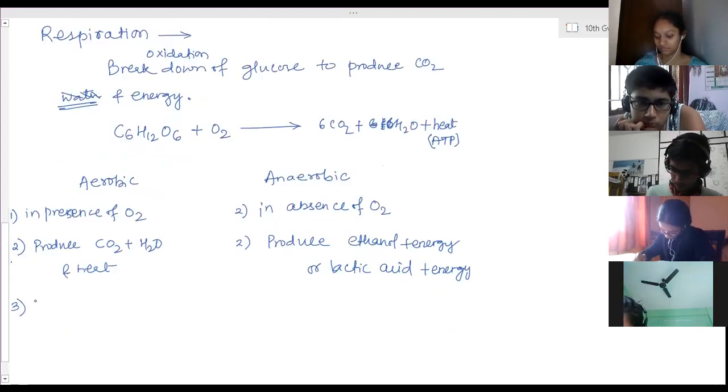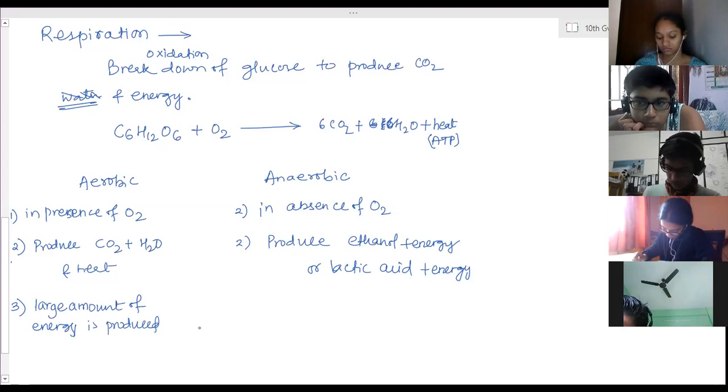Third part, more energy is produced here, yes, a large amount of energy is produced. And here, less amount of energy is produced.